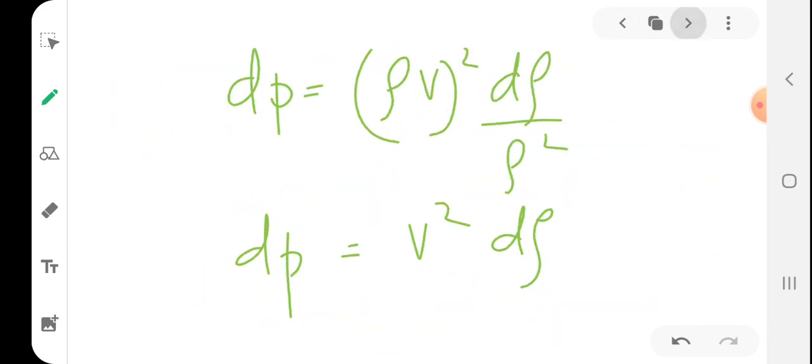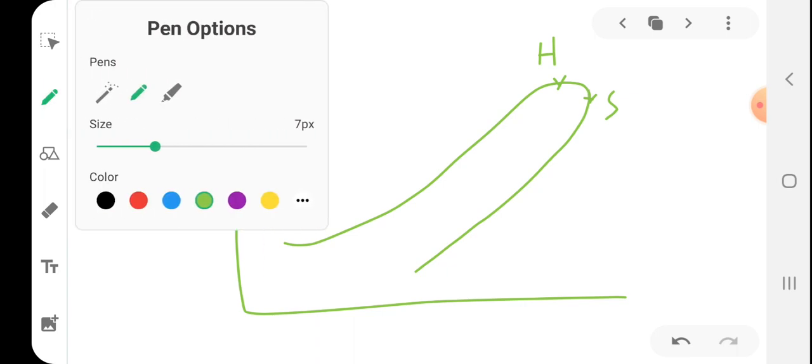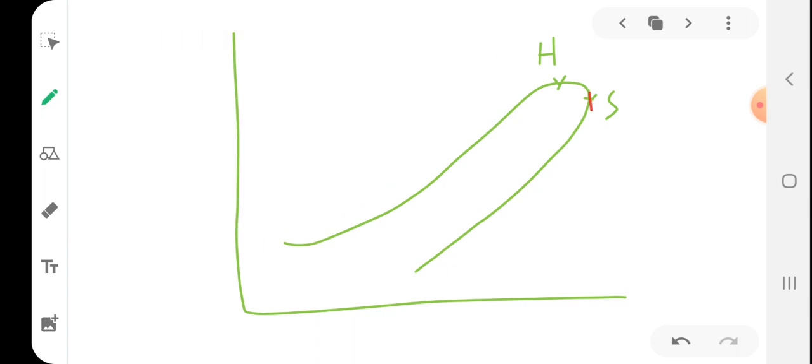So I will draw this HS diagram. This is H, this is S. In the area where entropy is maximum, in that small infinitesimal neighborhood of maximum entropy, the change in entropy can be seen as 0, because in this small area entropy remains constant.